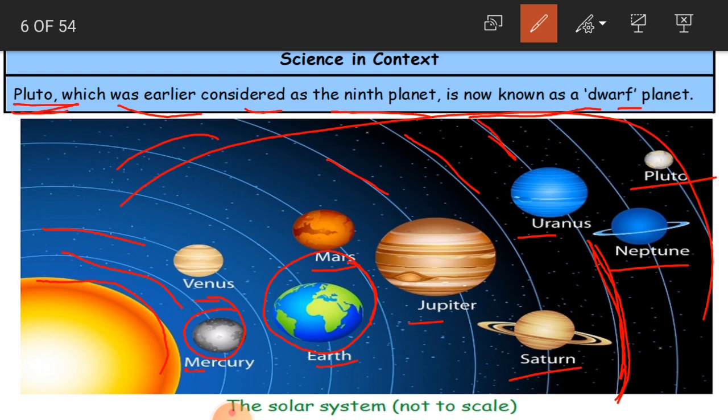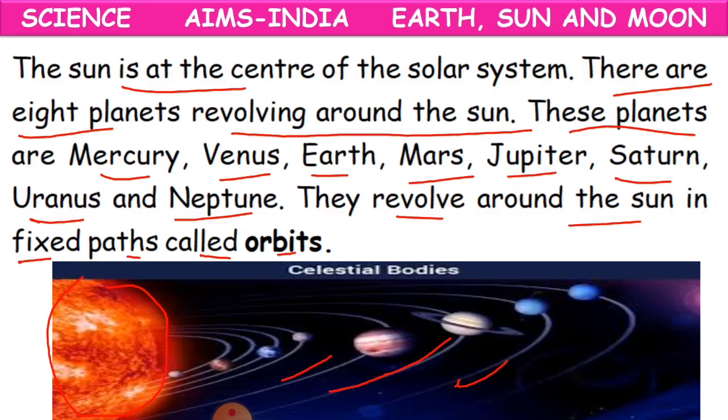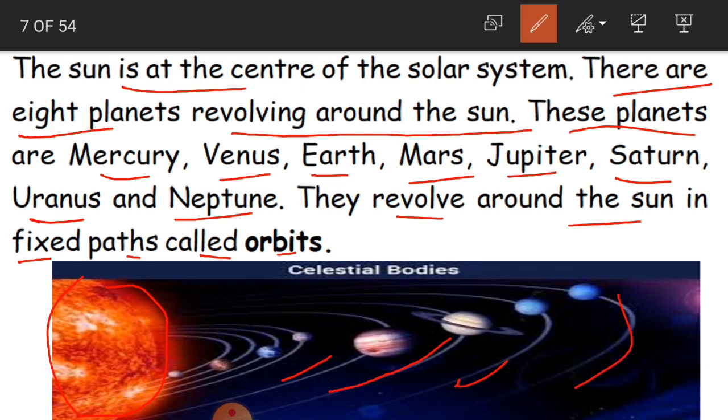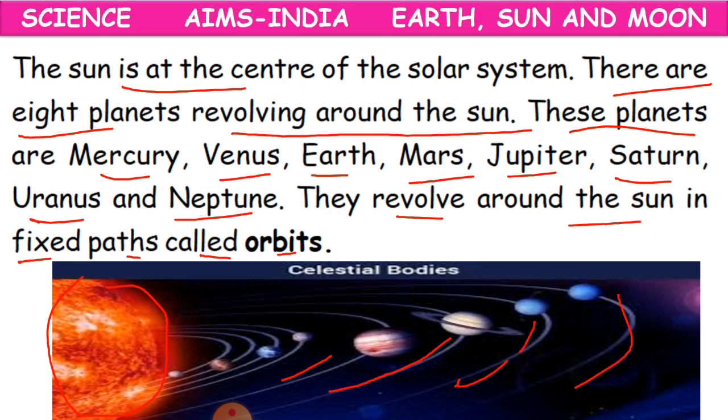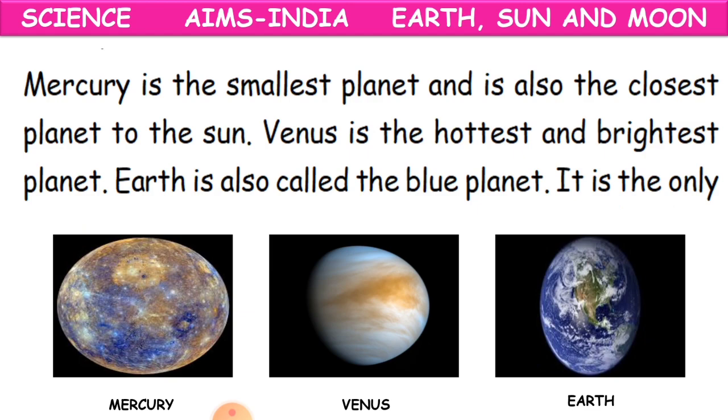So this path is a fixed path. There is no change in it. This fixed path is known as an orbit. So every planet has got its own way, which is known as an orbit. Clear, children? These are all orbits of different planets. Now let us learn about each planet.